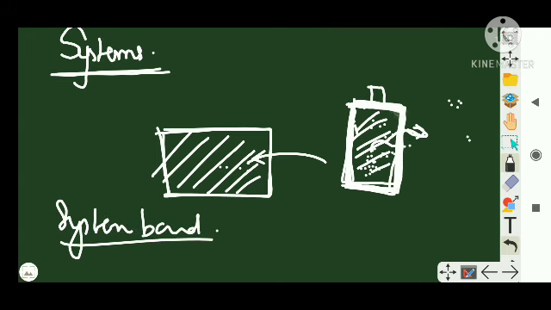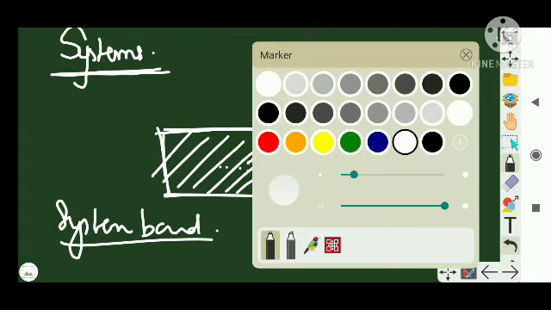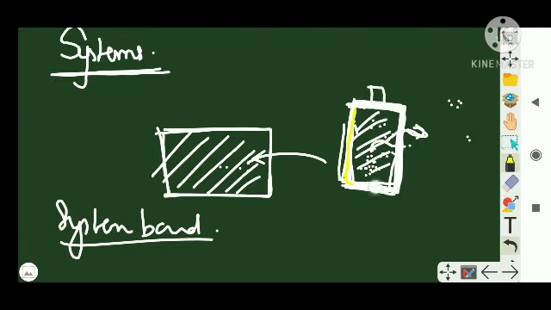A boundary is a closed surface surrounding the system which separates the system from the surroundings, through which energy and mass may enter or leave. So that is the definition. Again, a boundary is a closed surface surrounding the system through which energy, meaning heat, which is a type of energy, can leave or enter.